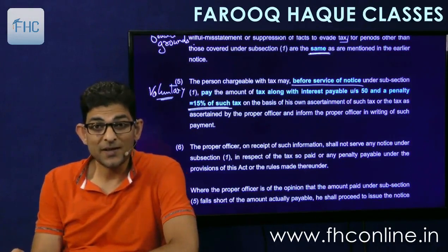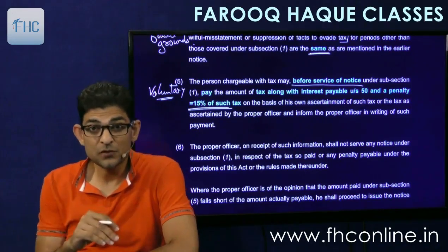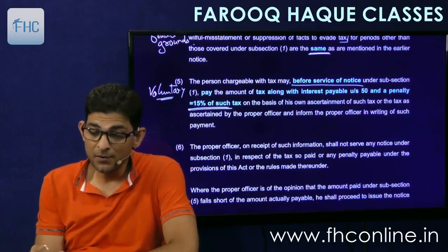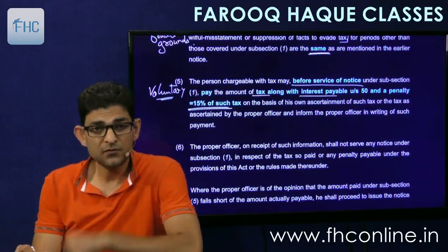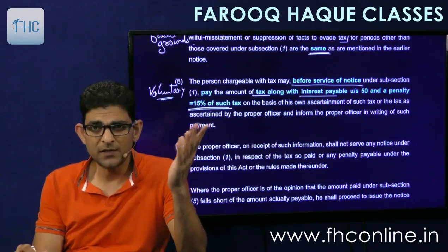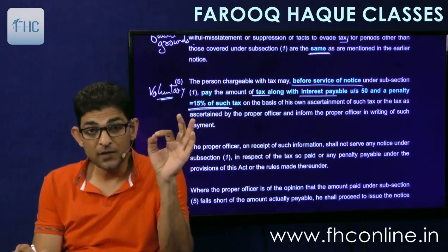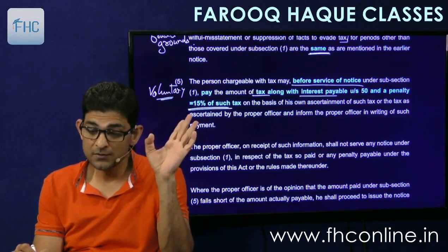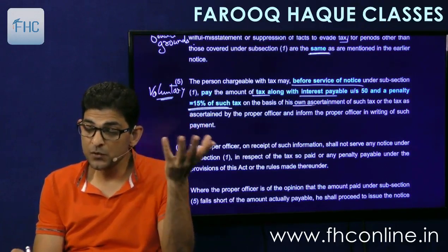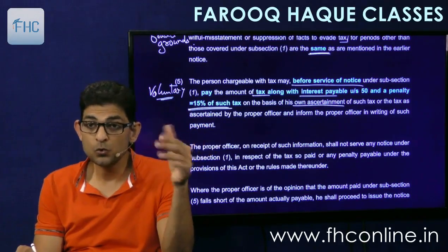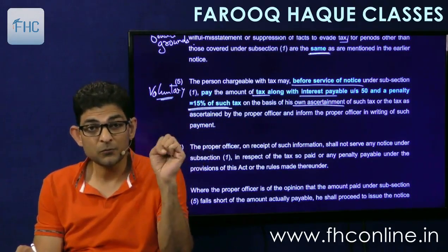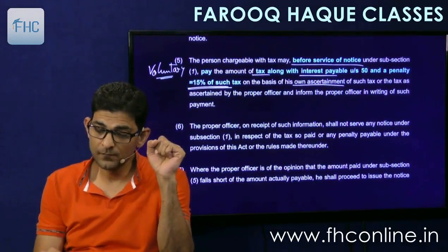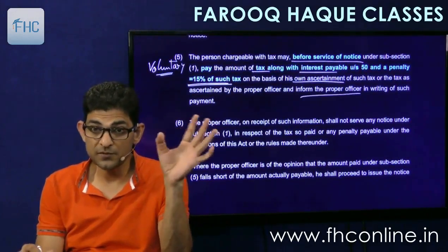The person chargeable with tax may, before service of notice under subsection 1, pay the amount of tax along with interest. Interest you have to pay at 18% per annum in full, and a 15% penalty at the rate of 15% of the tax on the basis of your own ascertainment. You do your own ascertainment and then pay up the amount.